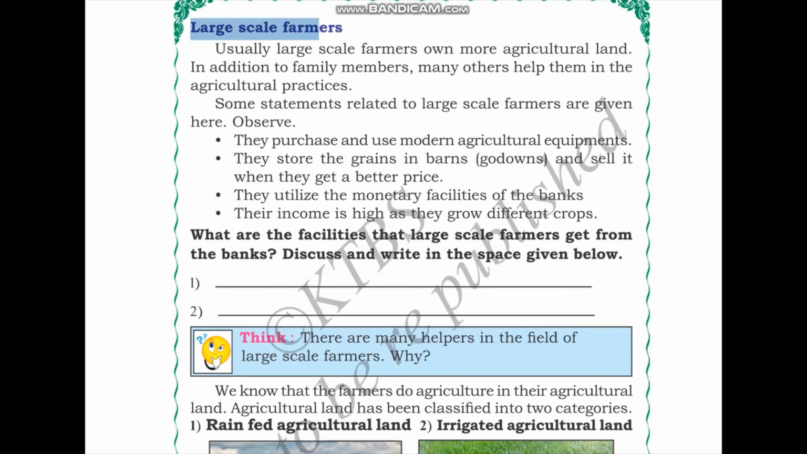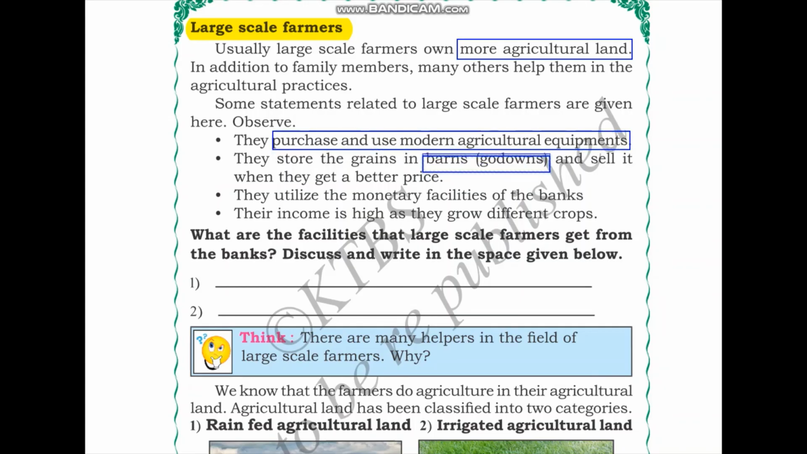The next category of agriculturists are large-scale farmers. Usually, large-scale farmers own more agricultural land, and because the land is so large in area, in addition to family members, many others help them in agricultural practices. Some statements related to large-scale farmers are given here. Observe. They purchase and use modern agricultural equipment. They store the grains in barns or godowns, and they sell them when they get a better price. They utilize the monetary facilities of the banks. Their income is high as they grow different crops.